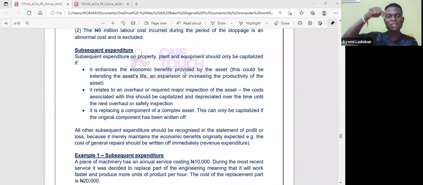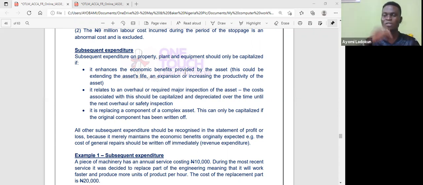Two, if it relates to an overhaul, or requires major inspection of the asset. For example, if you go to aviation, there are some inspections that are done on aircraft. They are required by the law.